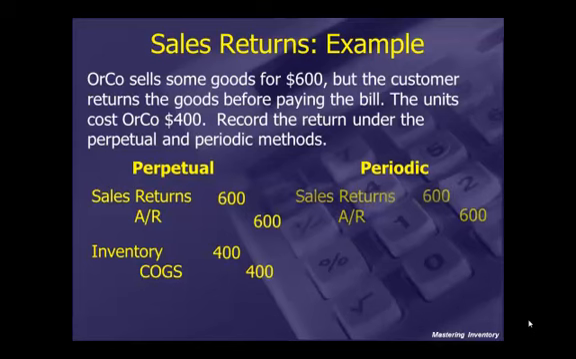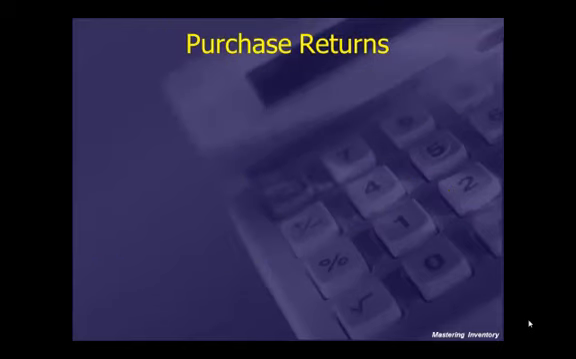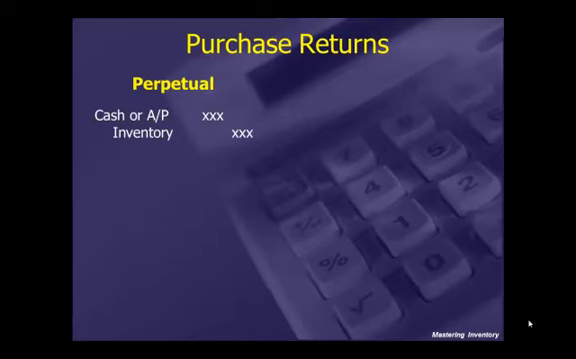of goods sold. Under periodic, we only make the one entry where we debit sales returns for $600 and credit accounts receivable for $600. Purchase returns. Under perpetual, we debit cash or we debit accounts payable and we credit inventory. Because when we return, we're taking it out of inventory, sending it back, and we either get cash or if we have not paid for it yet, we will reduce the amount we owe in accounts payable.